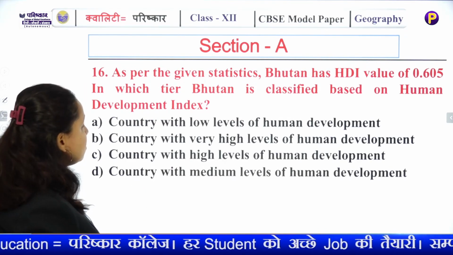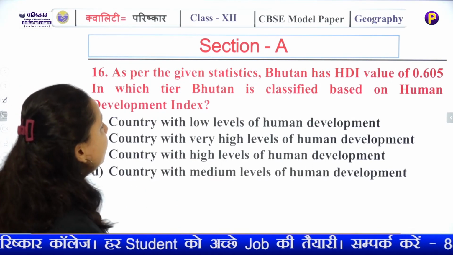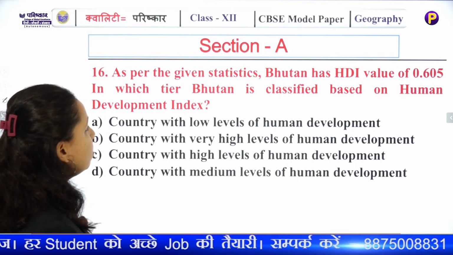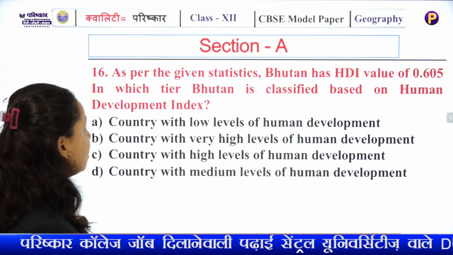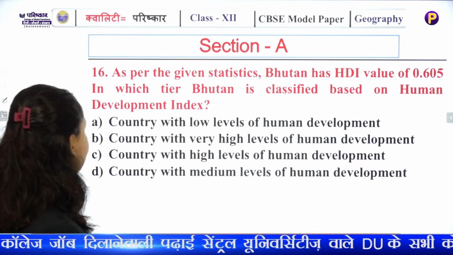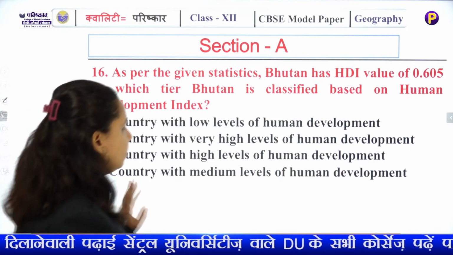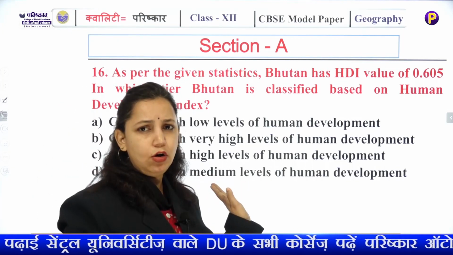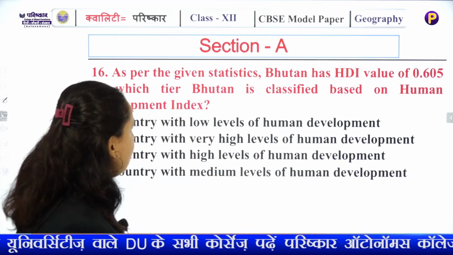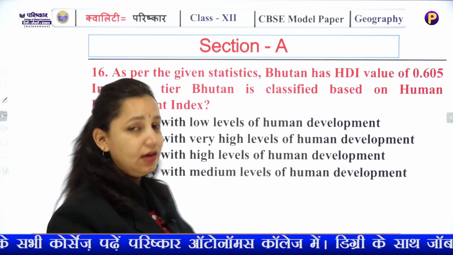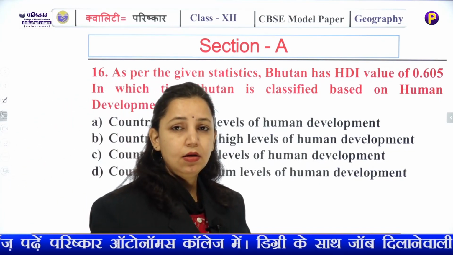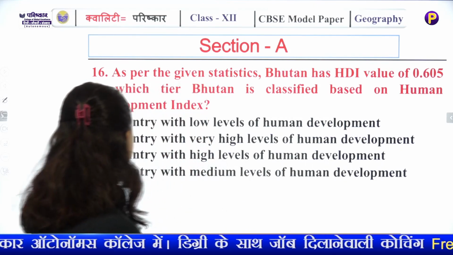As per the given statistic, Bhutan has a Human Development Index value of 0.605. In which tier is Bhutan classified based on Human Development Index? Now we have already looked at Bhutan's Human Development Index. Now a country with a low level of Human Development Index, in which category is it categorized?